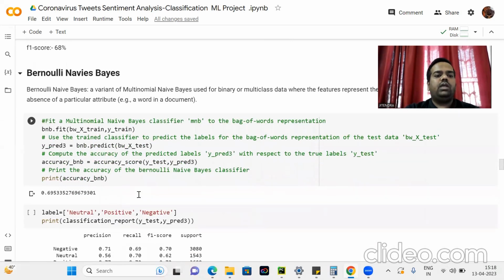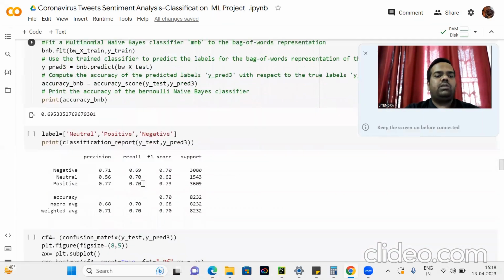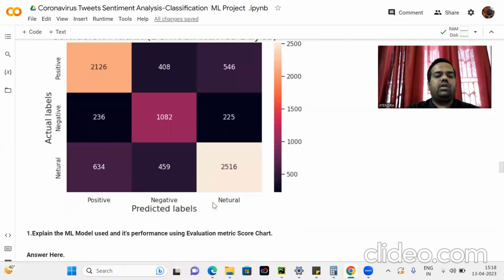Compute the accuracy. Here the accuracy is better than the multinomial, at 69%. And here the classification report shows precision, recall, and F1 score for the different sentiments, that is negative, neutral, and positive. The confusion matrix has the diagonal values as the true positive values.